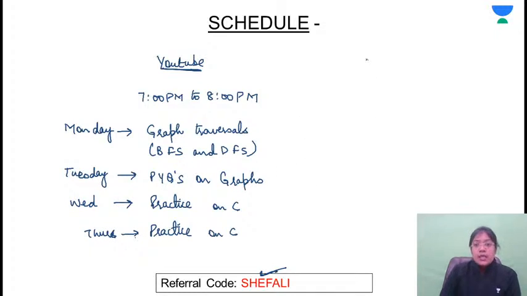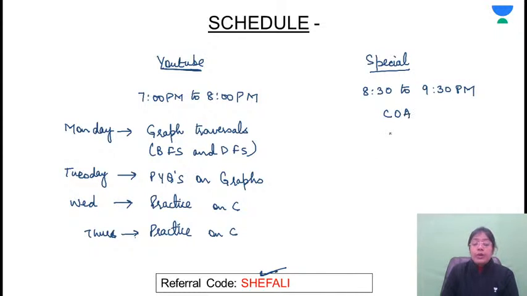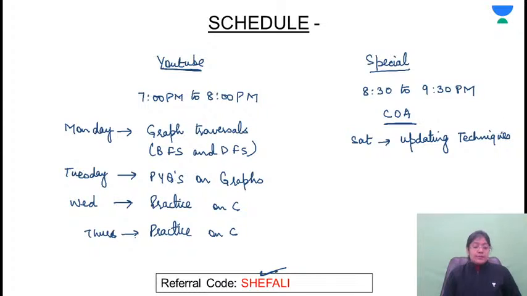Okay, and in the special class the timing is the same. It is at 8:30 to 9:30 p.m. In this we have to talk about one of the very important topics from COA. So the next session will be on Saturday, in which we will be talking about updating techniques.